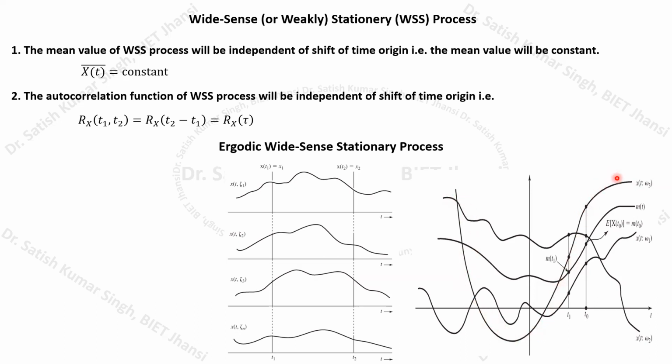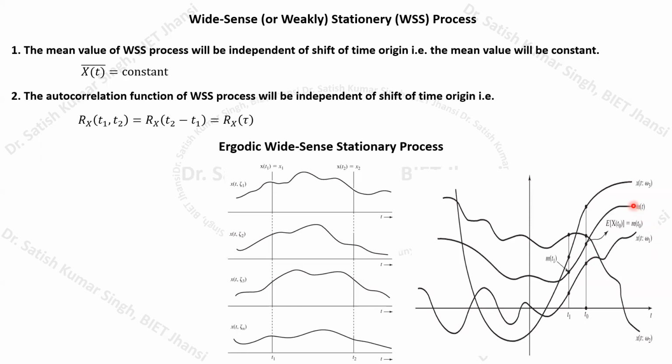If you want to calculate the expected value of this random process, we have to consider all these three sample functions and calculate the mean value. Here we can see the mean value plot. This is the mean value m(t), and this is the ensemble average, obviously, because we are considering all the functions in the ensemble.